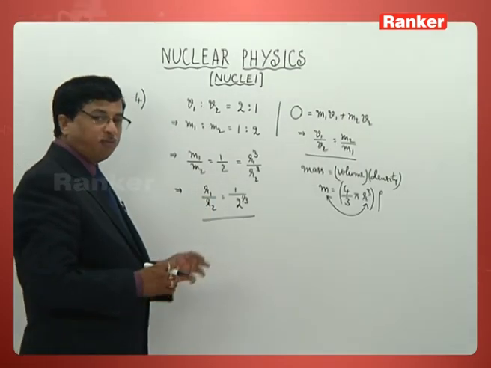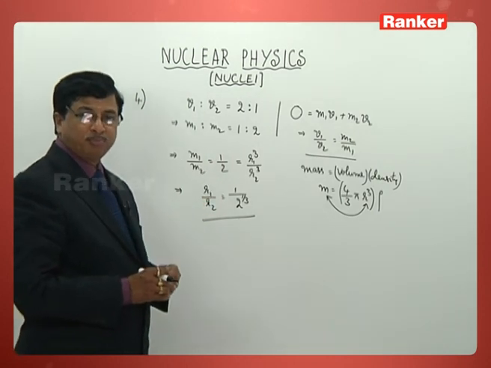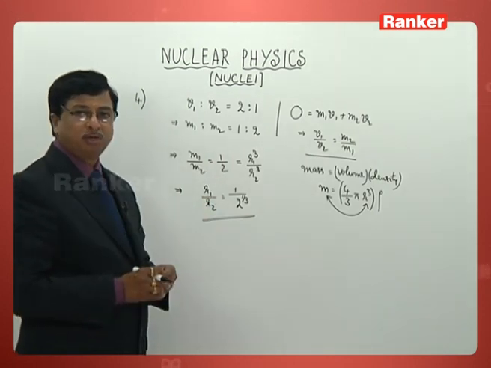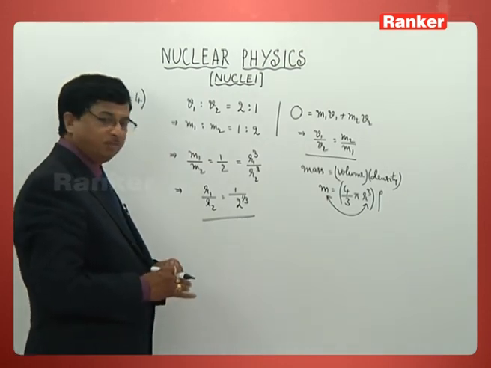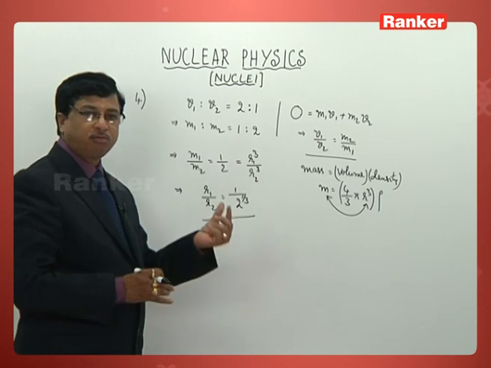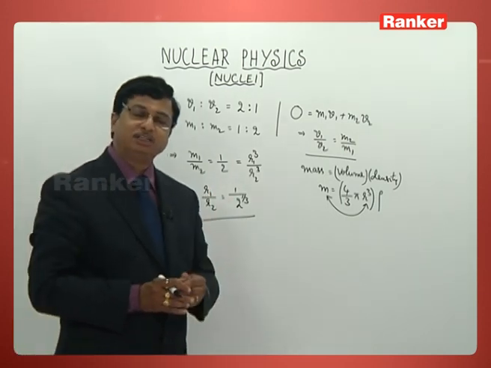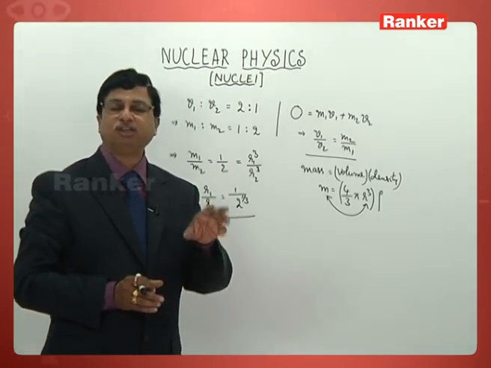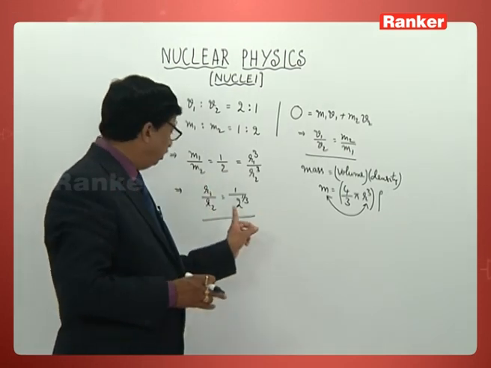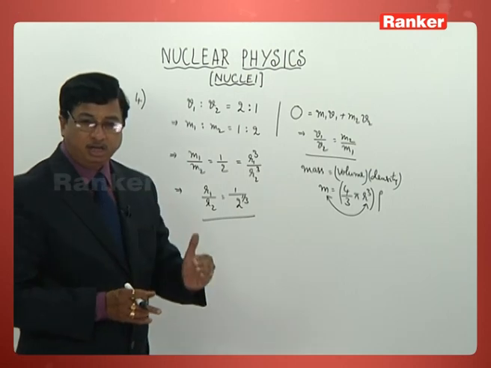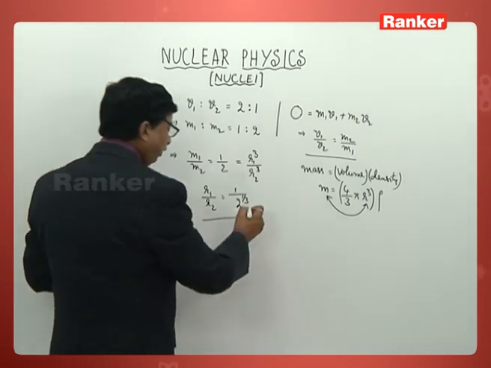So the ratio of radii I have just taken up. Now the concept is, what is the ratio of sizes of the nuclei? Nuclear size means it is in terms of radius only that we take up. So here the ratio of radii is the question. So what will be the value now?